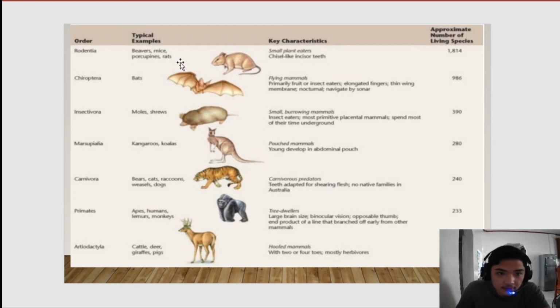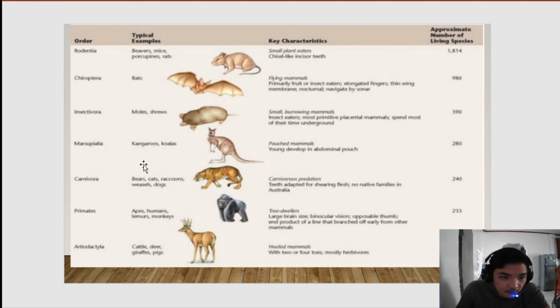Rodentia: beavers, mice, rats. Their key characteristics are small plant eaters with chisel-like incisor teeth. Chiroptera are the bats. They are flying mammals. Insectivora are moles and shrews. Their key characteristics are small burrowing mammals, insect eaters. Most primitive placental mammals spend most of their time underground.